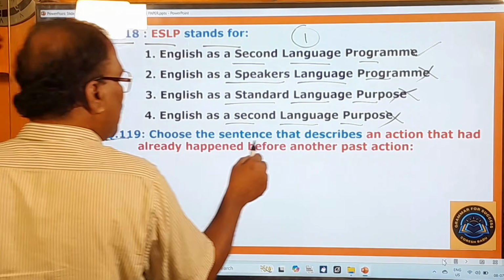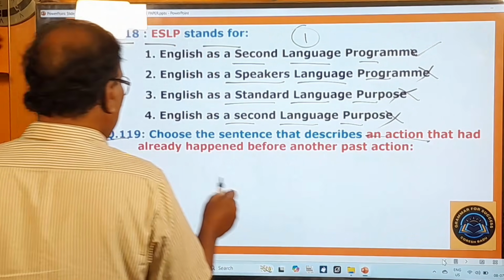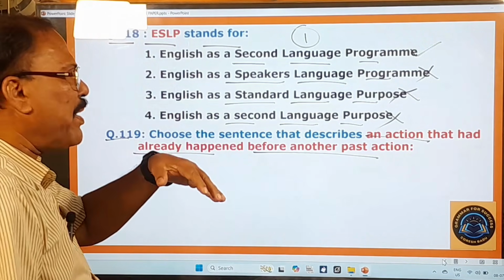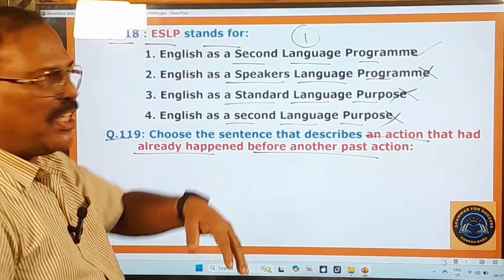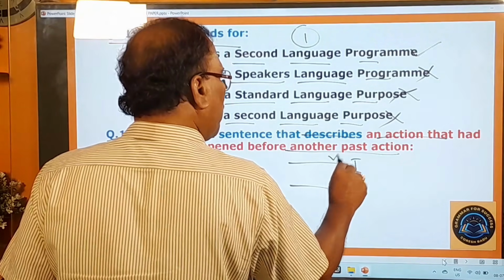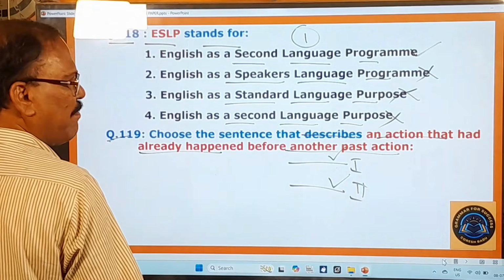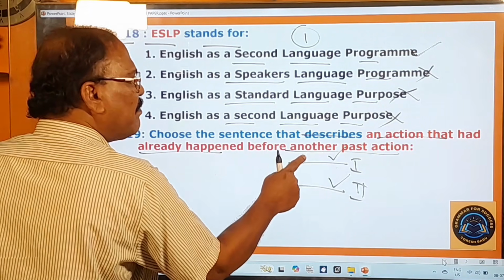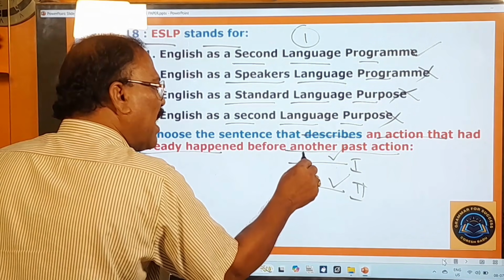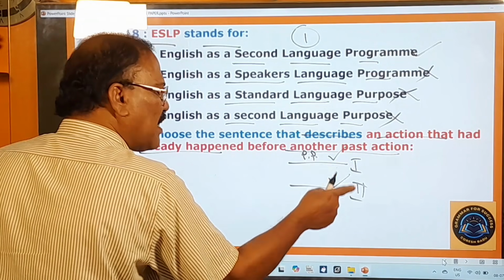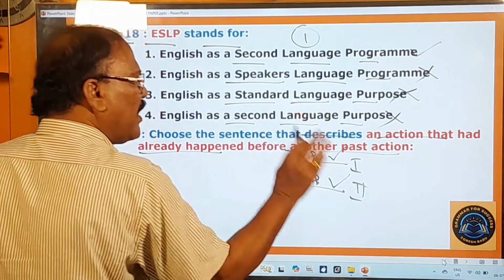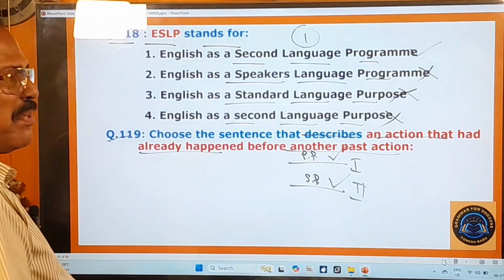119th question. Choose the sentence that describes an action that had already happened before another past action. One action happened before another action. That means there are two actions: first action, second action. This is the first past action, this is the second past action. So remember, the first past action must always be placed in the past perfect tense. The second past action must be placed in the simple past tense. That is always there. This rule you must have learnt.